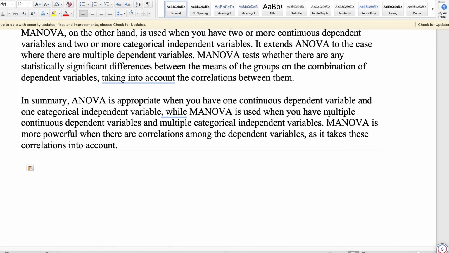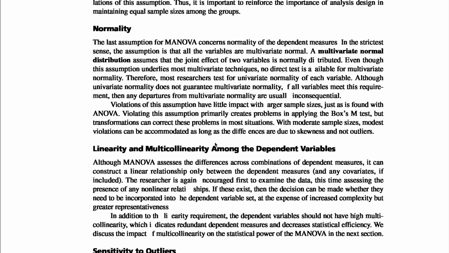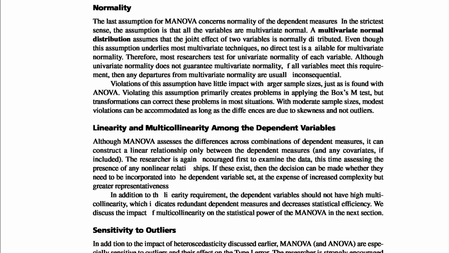If we talk about the summary, ANOVA is appropriate when you have one continuous dependent variable and one categorical independent variable, while MANOVA is used when you have multiple continuous dependent variables and multiple categorical independent variables. MANOVA is more powerful when there are correlations among the dependent variables, as it takes these correlations into account. Let's talk about normality in MANOVA and ANOVA.